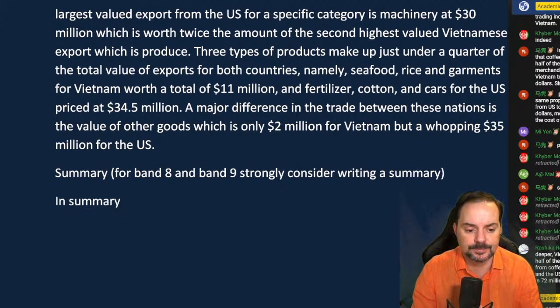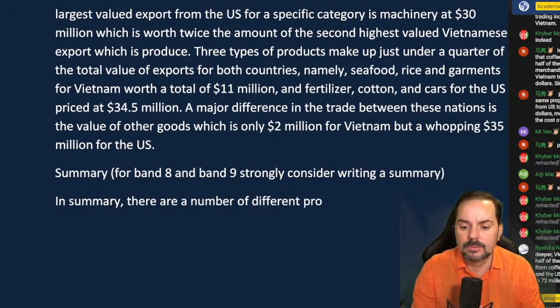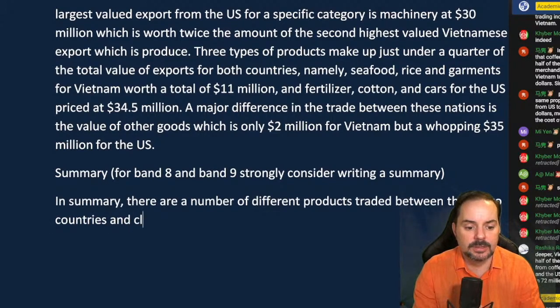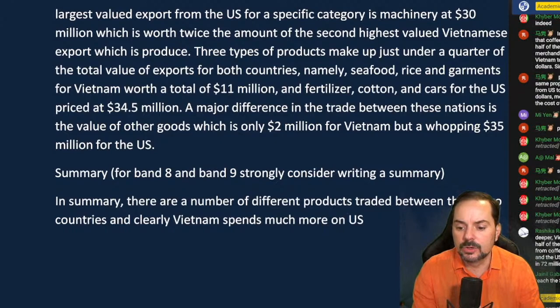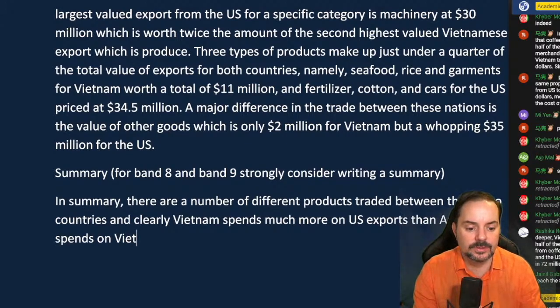In summary, there are a number of different products traded between these two countries, and clearly Vietnam spends much more on US exports than America spends on Vietnamese imports.